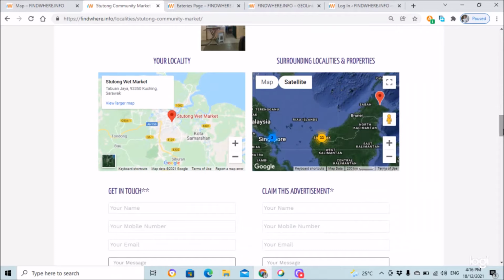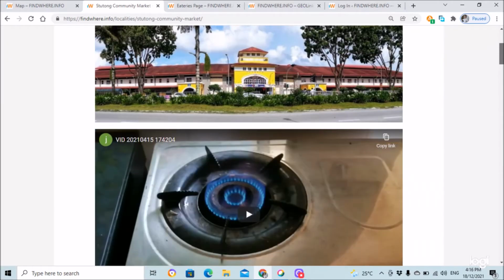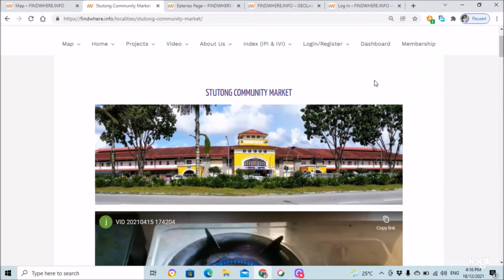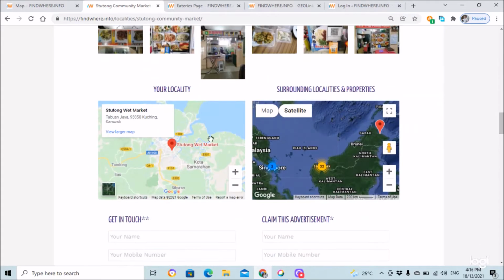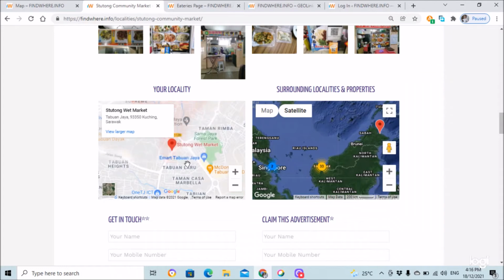Let us proceed. The map function of this advertisement has 2 sections. One is the single map, showing the particular location of this listing, this advertisement. In this case, it is a Stotong Community Market, located at the address shown in the map.